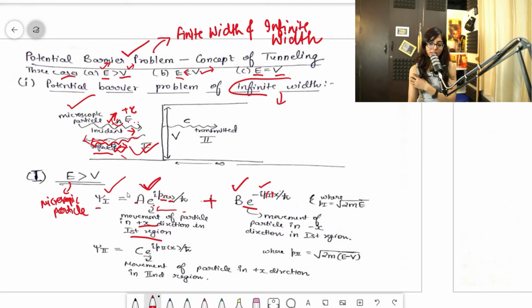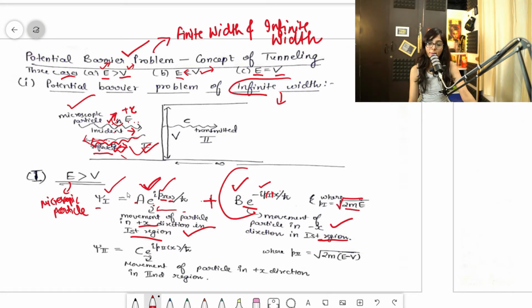Clear? So guys, this was the movement of particle in plus x direction in first region, and this was the movement of particle in minus x direction in first region. Clear? And you all must be wondering what is P1. So P1 is, guys, root 2mE. Remember that P1 is root 2mE. This is important for physics people, that what is P1 and what is P2. Fine. So take care of that.